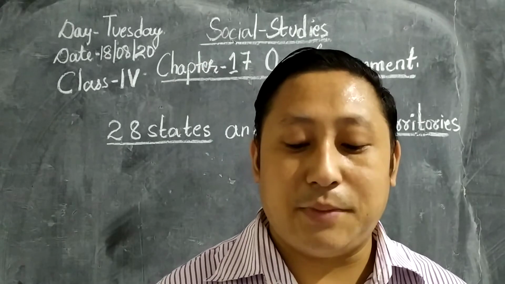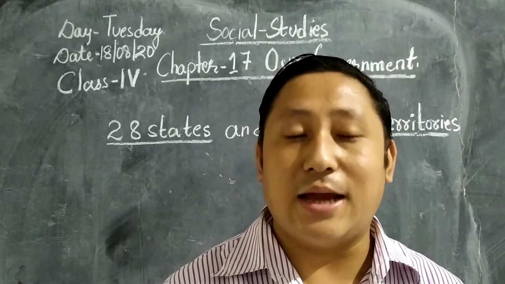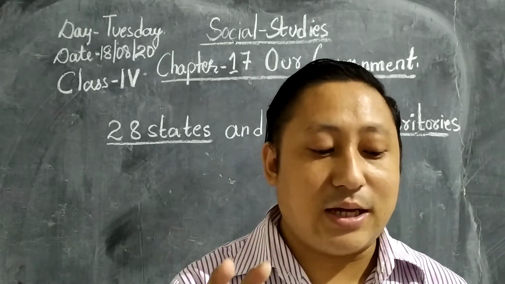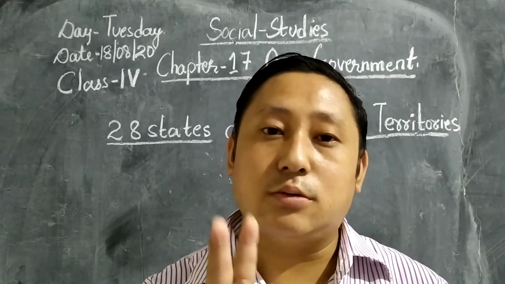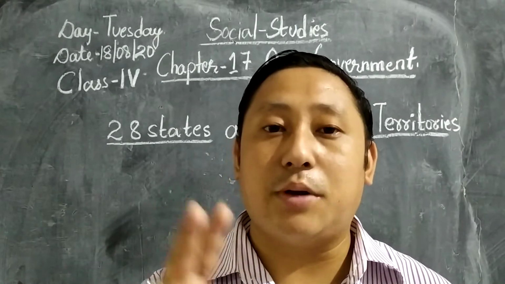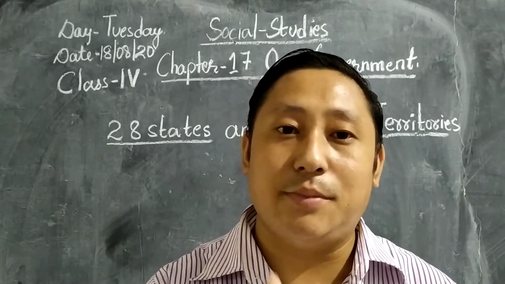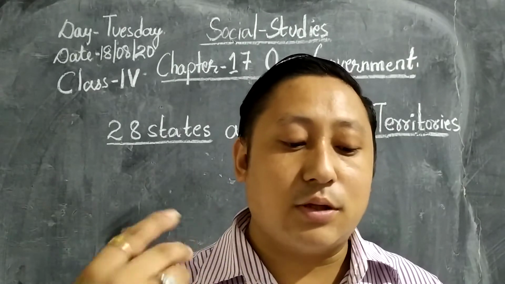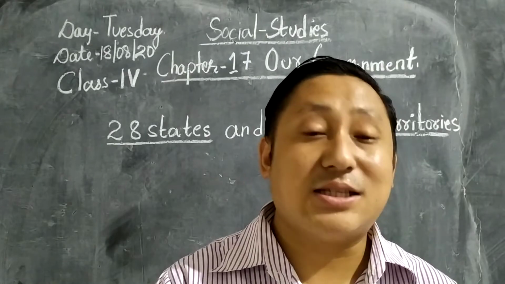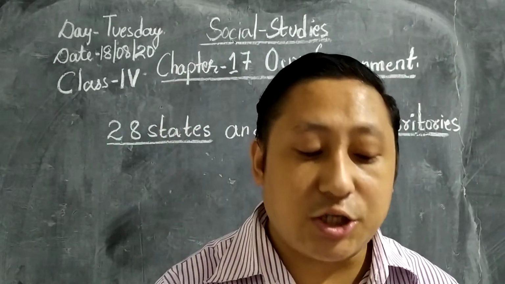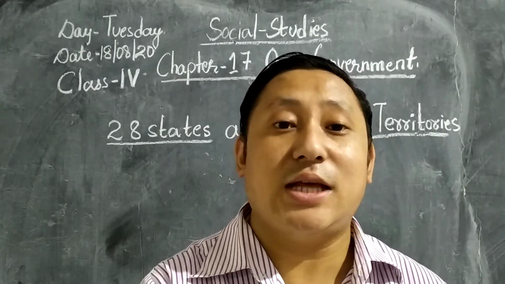The union government makes laws on matters of national importance, that is defense, external affairs and finance, etc. So the constitution has divided the government into two, so that the government can go in a proper way: the center and the state. The center government looks after defense, external affairs and finance, whereas the state governments make laws for education, agriculture, health and property, etc. This is the difference between the center and the state government.